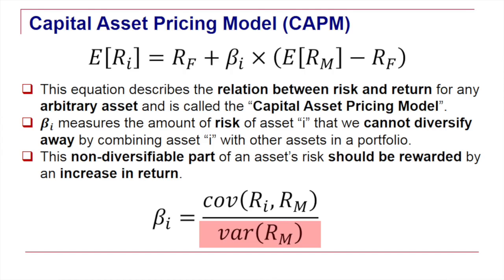Okay? So how do we actually use a formula like this one to construct some expectation of what we expect to see in terms of return for a particular financial security? Well, first we have to measure the beta of the security. This can be done using statistical measures, covariance and variance. Historical data can be used to measure the level of covariance and to measure the level of variance of the market.